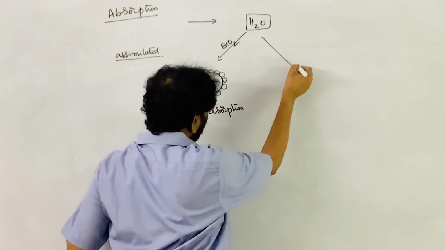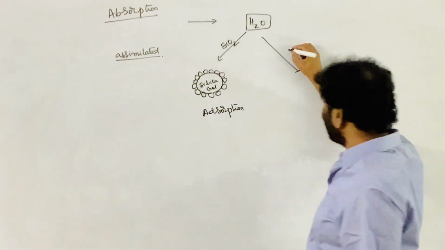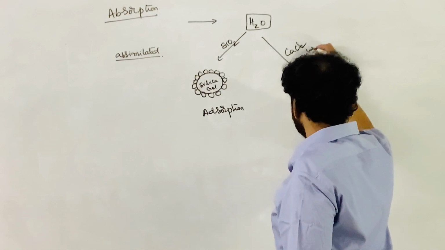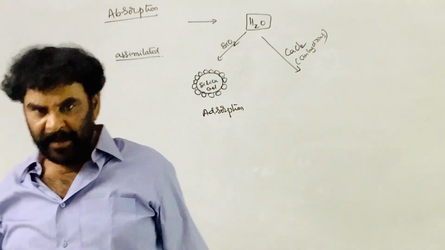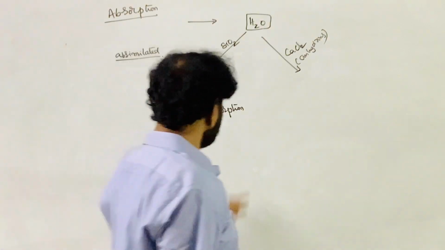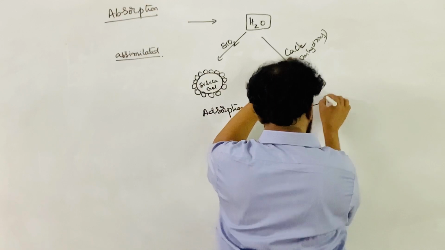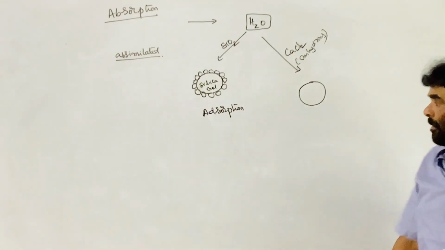The same water vapor comes into contact with anhydrous calcium chloride. This is anhydrous calcium chloride, a solid particle or crystal.